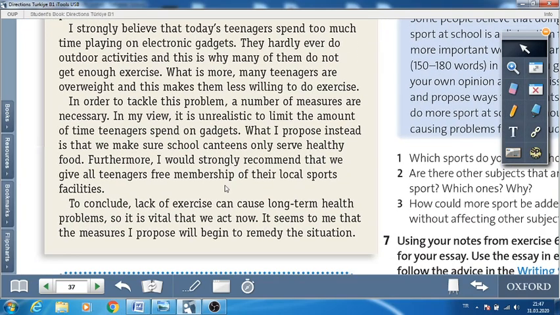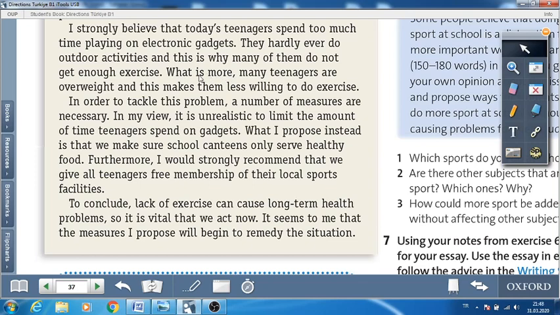And what about the third one? Using formal language. Yes. How do we understand it? We have some expressions to make the language formal while writing essays. For example, here the writer uses "furthermore." Furthermore, this is an example of formal language. And also, "what's more" here. This is an example of formal language.